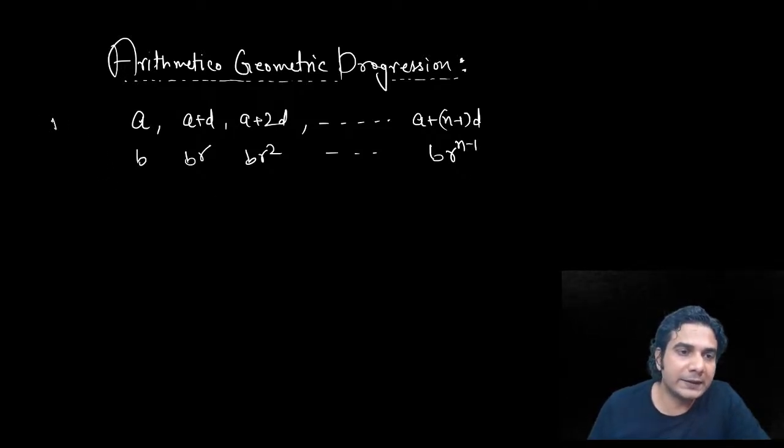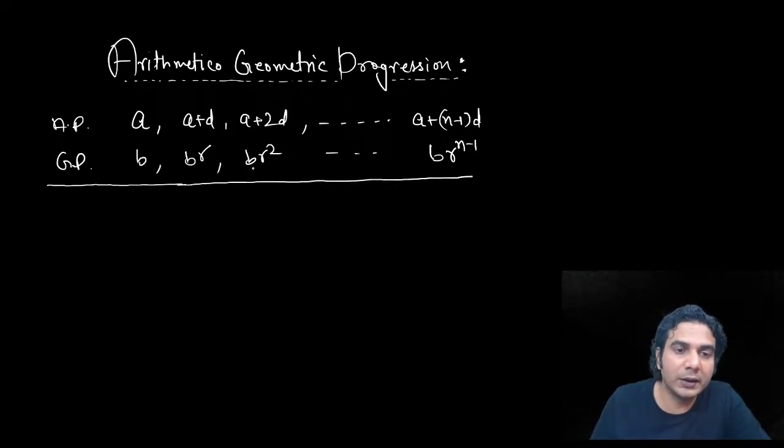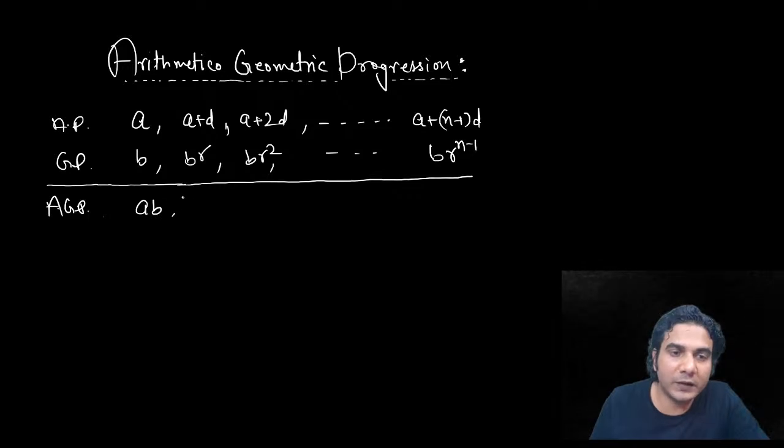This is AP and this is GP. If you multiply these two sequences, corresponding terms, first, second, third, you should not skip any term, you'll get AGP.